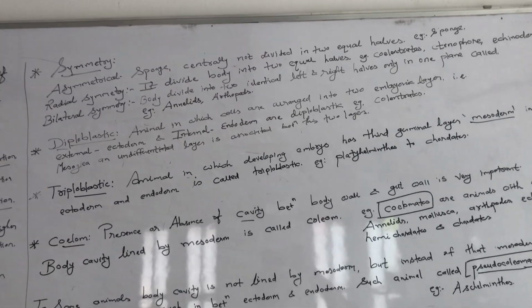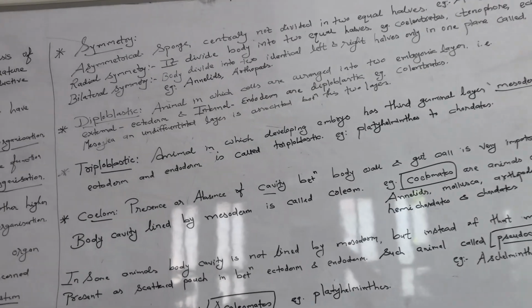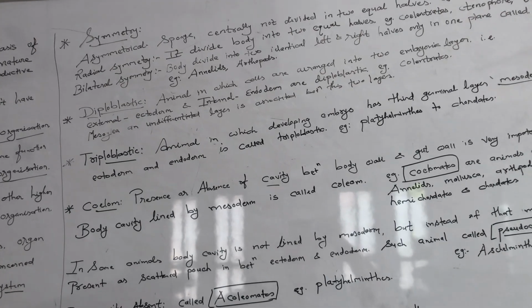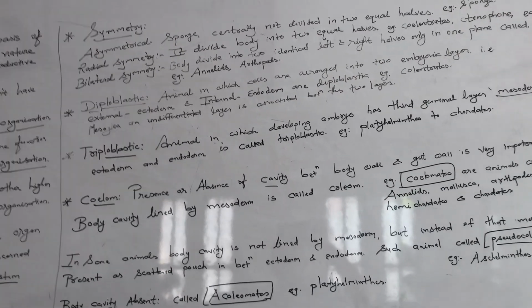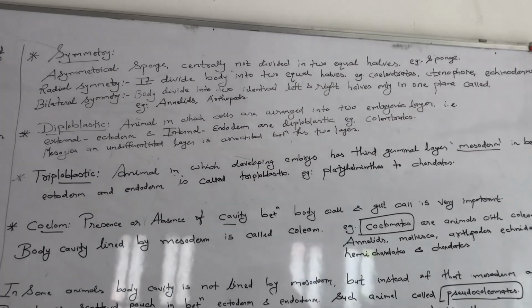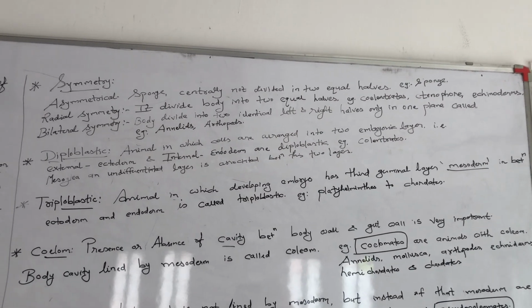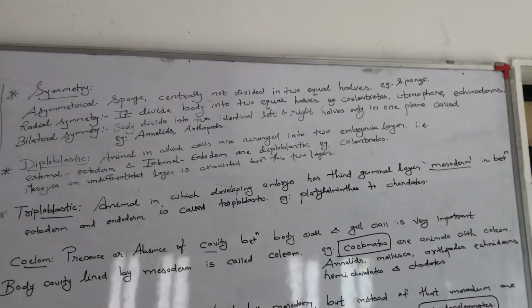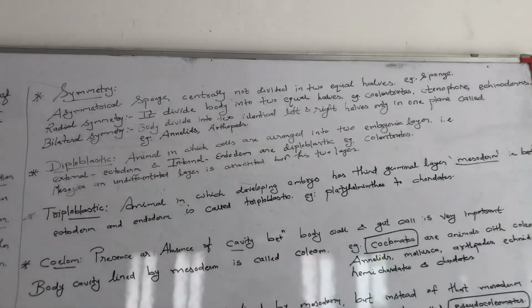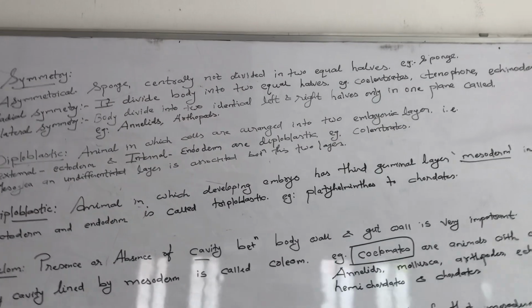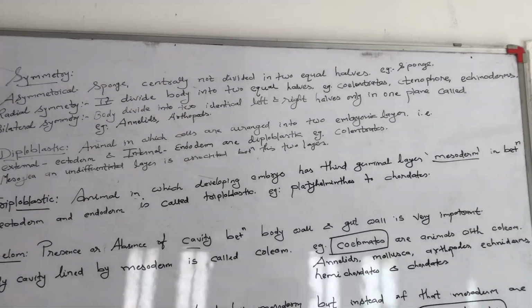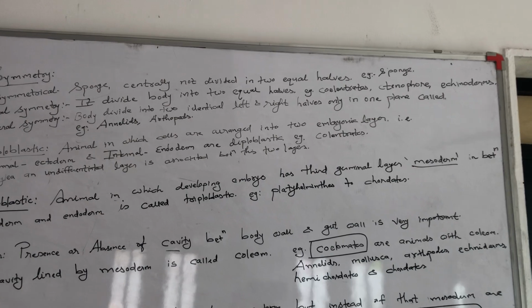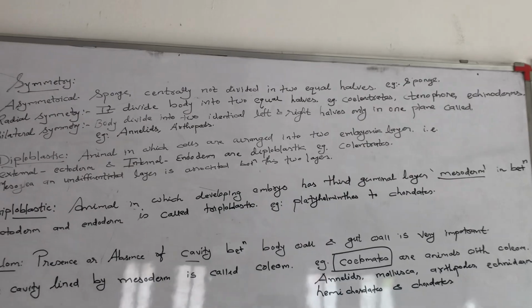If we take a sponge and make a cut through the middle portion, it is not going to divide it into two equal parts. Second one is radial symmetry. So what do we call radial symmetry? It divides the body cavity into two equal halves. That is called radial symmetry. Examples are coelenterata, ctenophores, echinoderms.